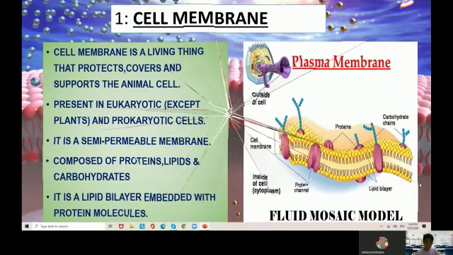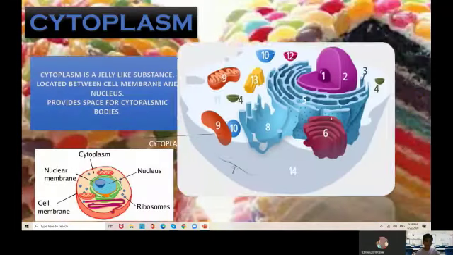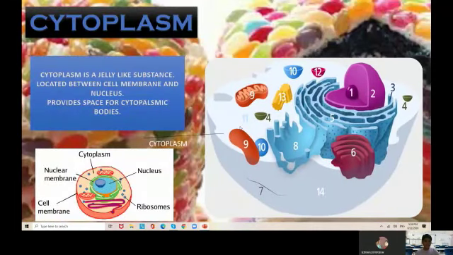The next topic is cytoplasm. It is a jelly-like substance located between the nucleus and the cell membrane. It is semi-fluid and transparent. It is made up of organic and inorganic materials. It provides space for the cell organelles to function and is important for metabolic reactions, for example glycolysis. The cytoplasm is liquid, as you can see in this picture.